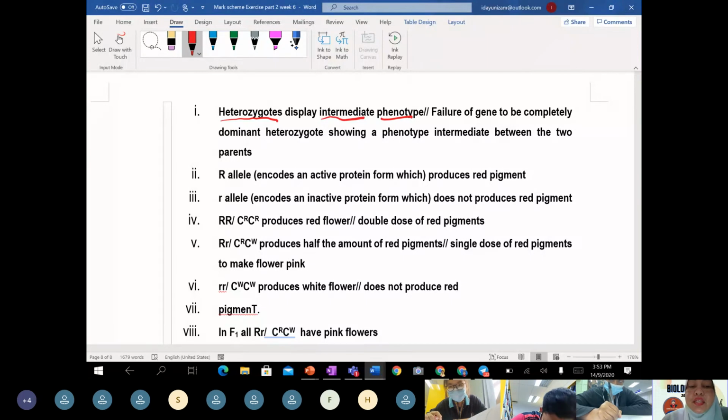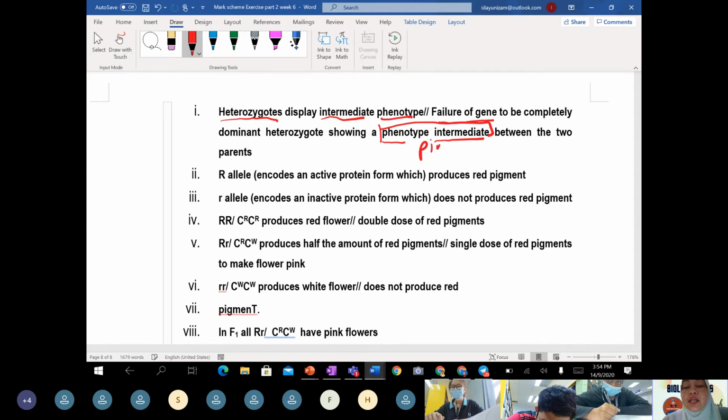What does this sentence mean? It means the red allele fails to completely show a phenotype of red. Failure of the red allele to completely show the phenotype of red. When there is a failure of the dominant red allele, that's why red with white will show an intermediate phenotype, that is pink.